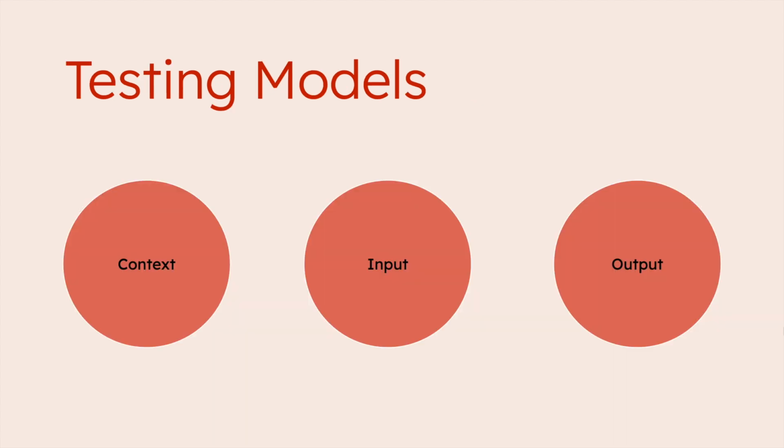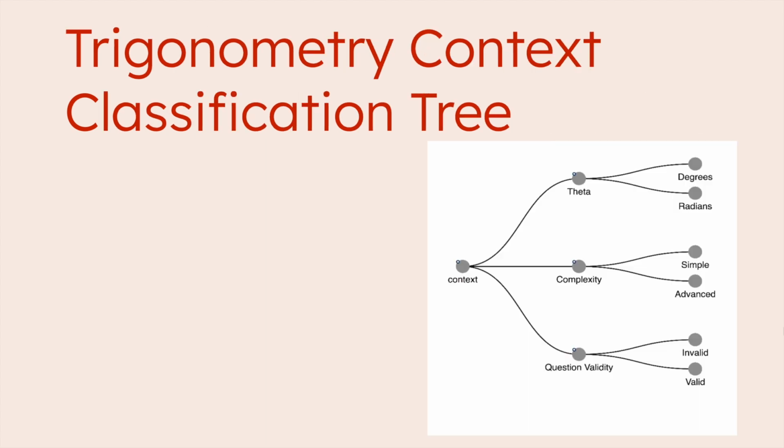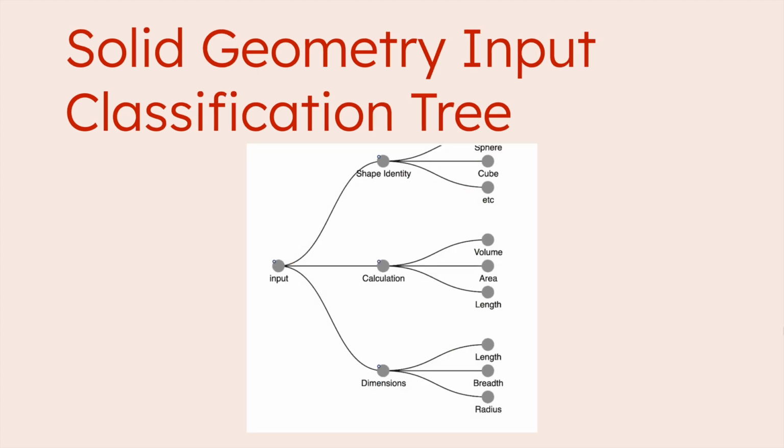For testing the capabilities of each chatbot, models for test cases were designed for each geometry problem type. There are 3: context, input, and output classification trees. Here we have solid geometry's context classification tree. Models like this one had 3 levels of nodes to them, which specified the conditions of the model and the possibilities for the test cases. Likewise, there are Euclidean, trigonometry, and coordinate context classification trees.